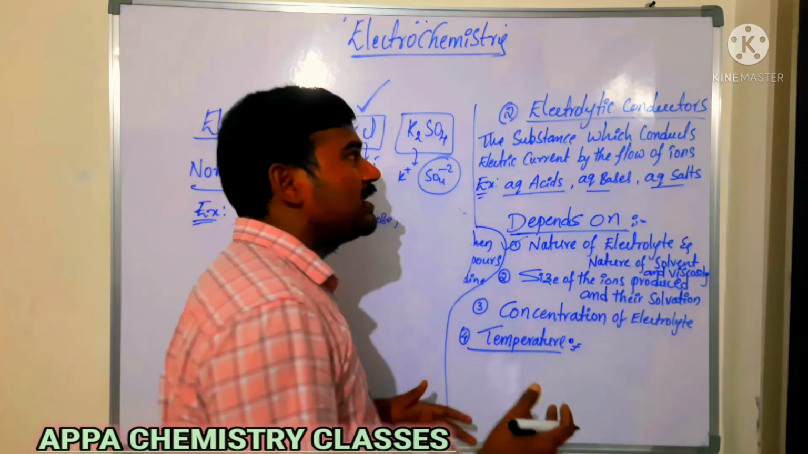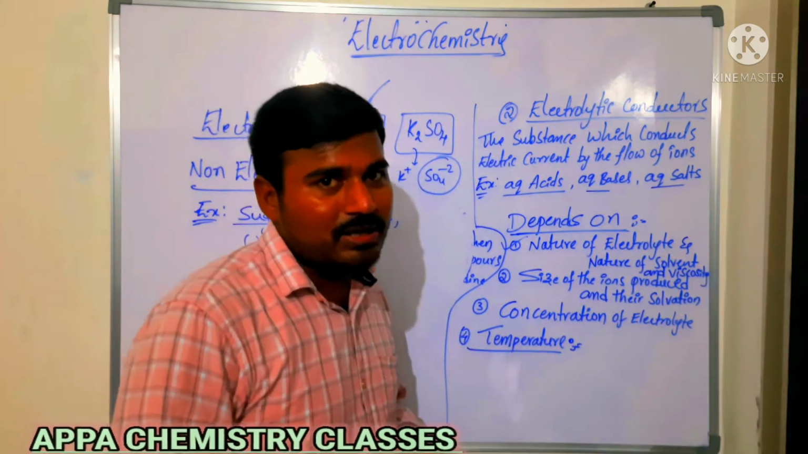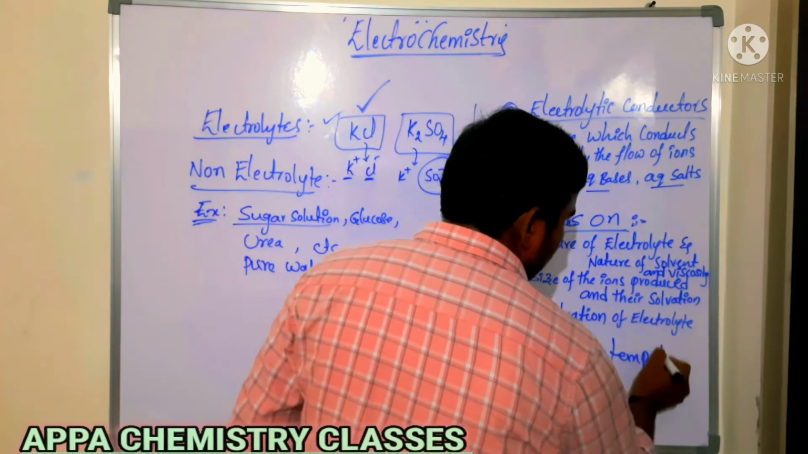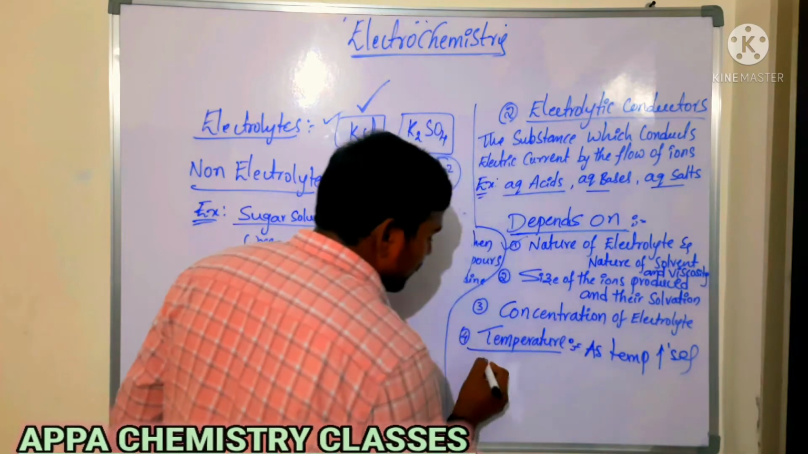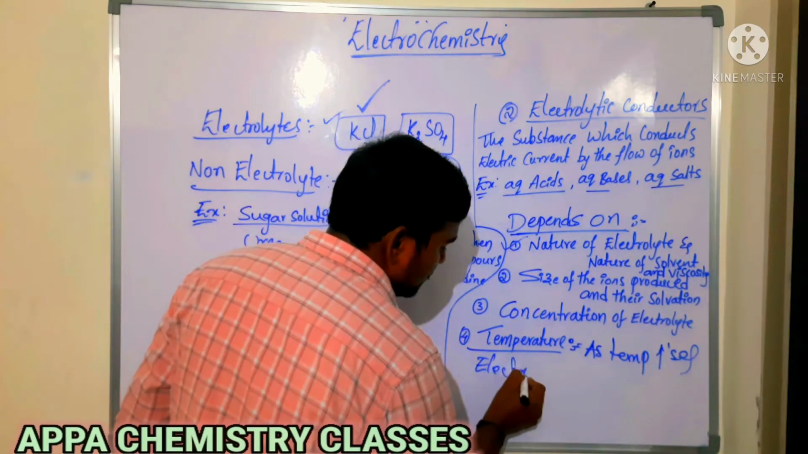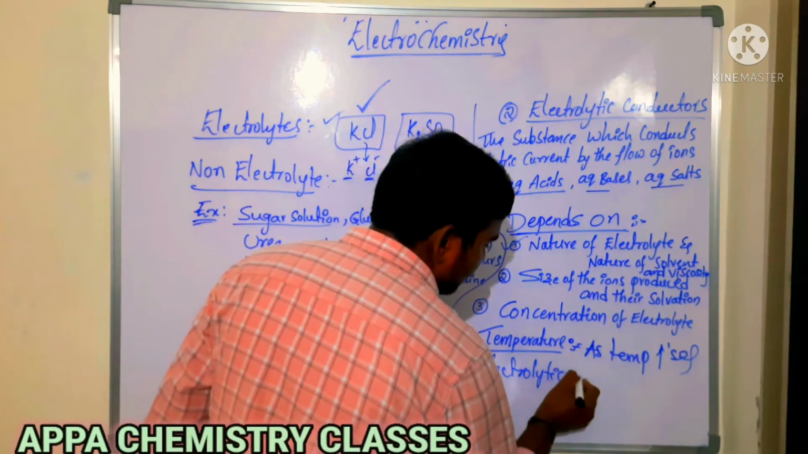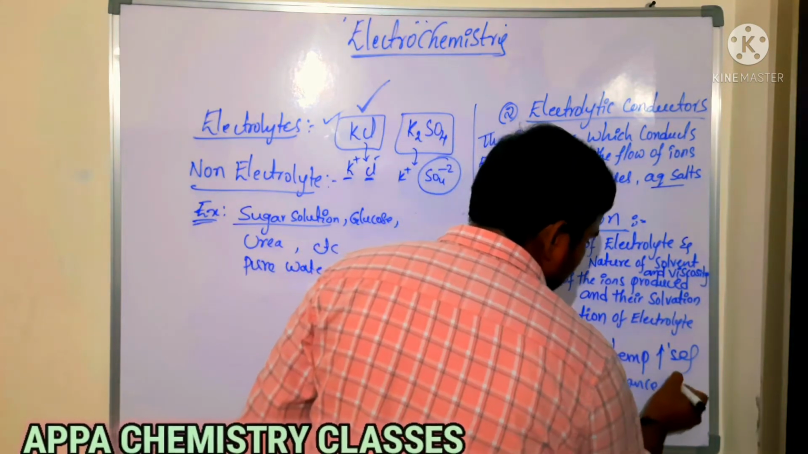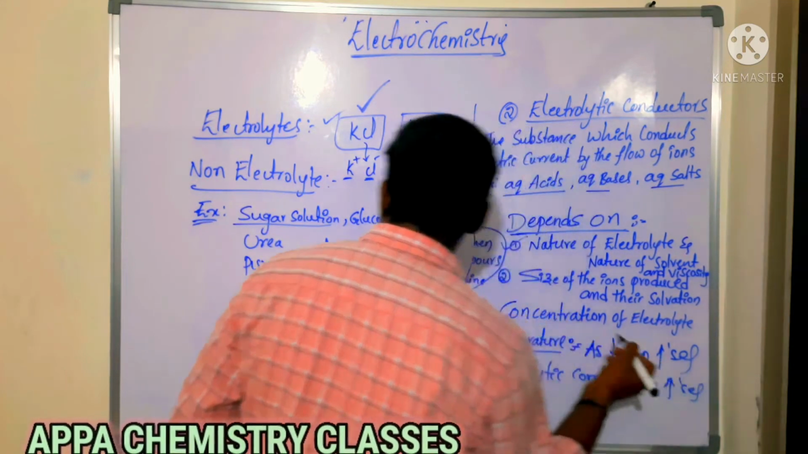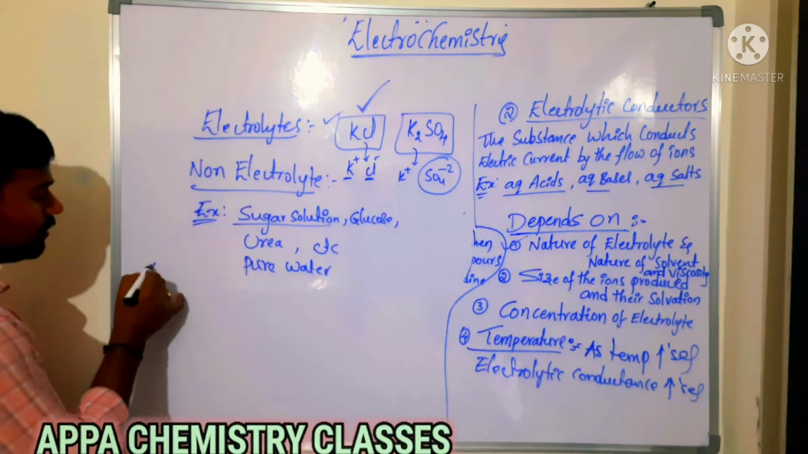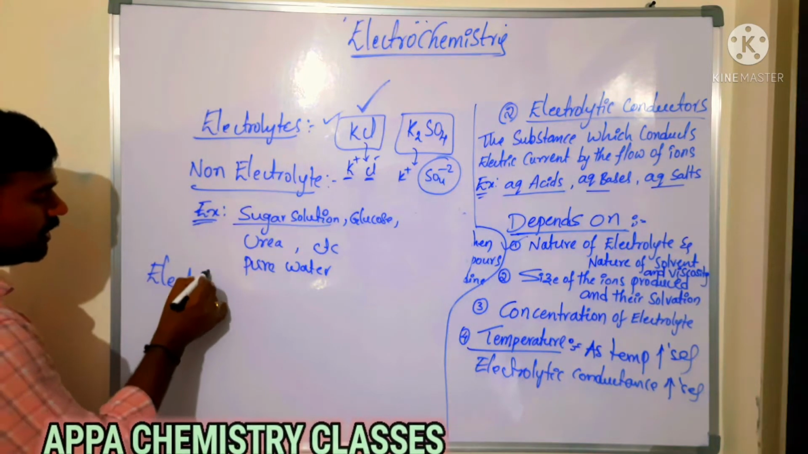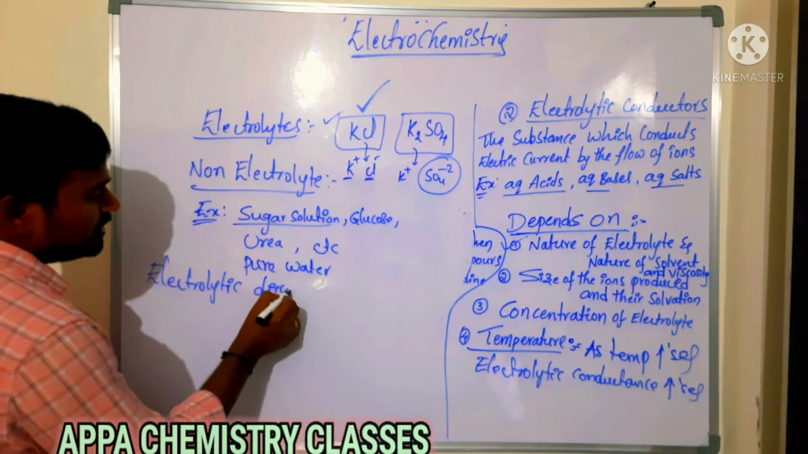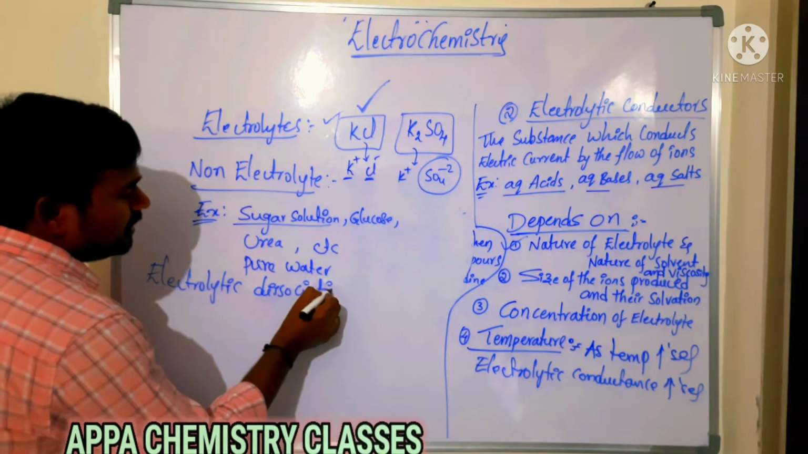As temperature increases, what happens to the conductance of electrolytic conductors? As temperature increases, electrolytic conductance increases. What happens actually? The electrolyte will undergo dissociation. Electrolytic dissociation takes place whenever you are increasing the temperature.